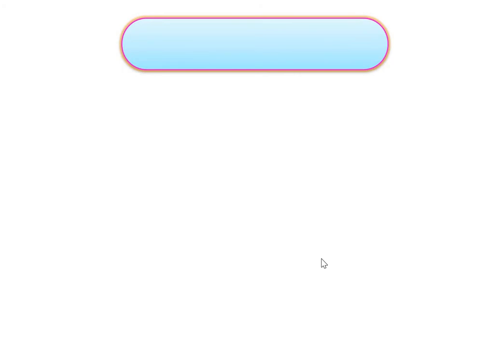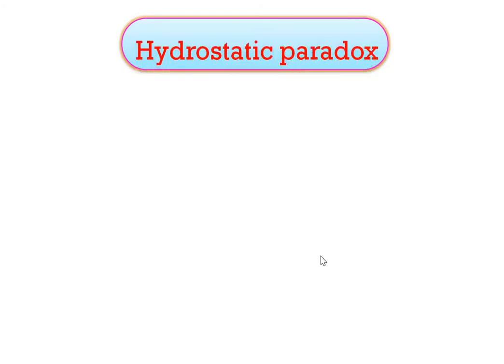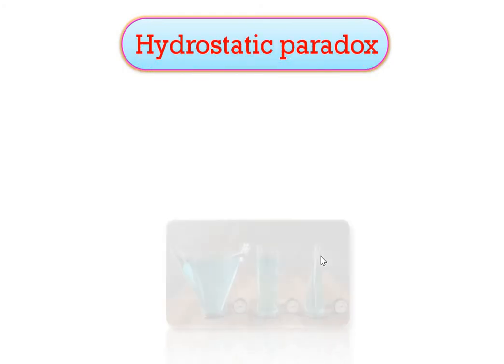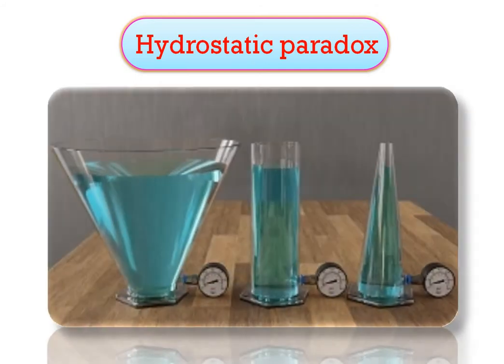So let's start with the first point. It is the hydrostatic paradox. See this image. In this image, there are 3 different vessels having different shapes, but the base area is common, and they are filled with some amount of liquid, and at the base there are 3 pressure meters attached. Let's see the next image.